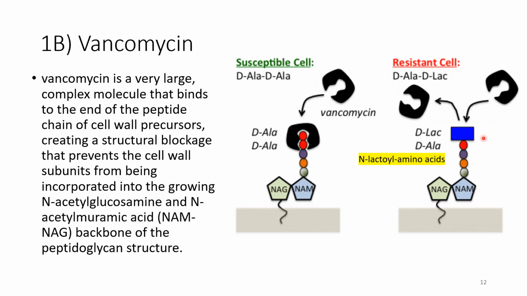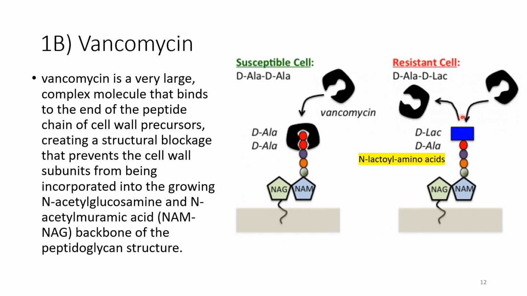The resistance produces a different kind of amino acid at the end of this chain, and this will prevent the vancomycin from forming this cap around the peptidoglycan chain. So this is how vancomycin works, and this is how bacteria develop resistance to vancomycin.